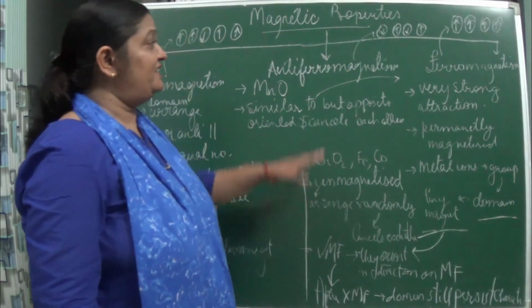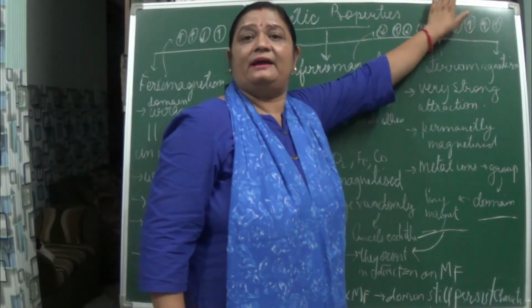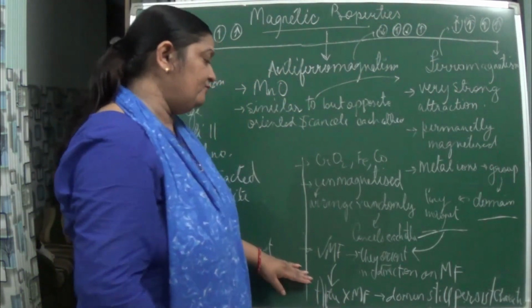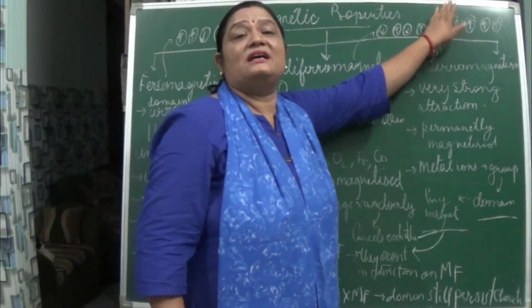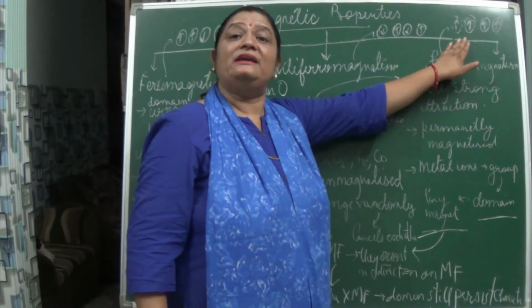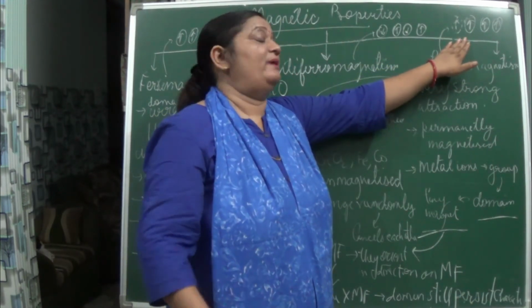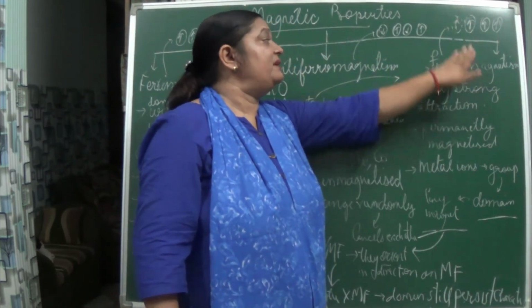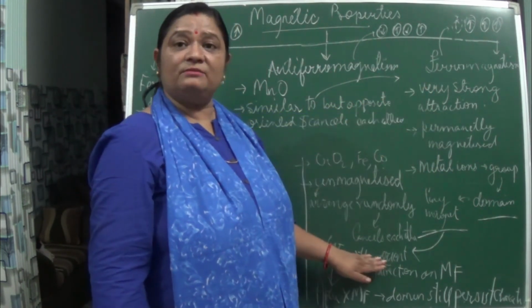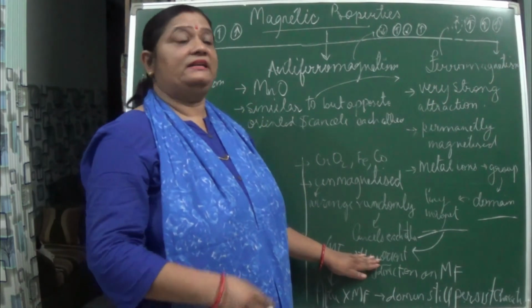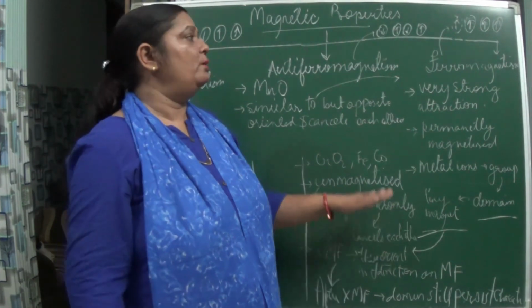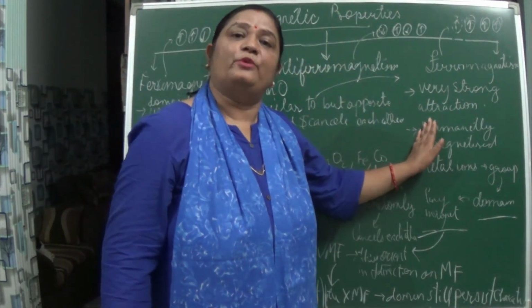As a result, since they are arranged in the specific direction, it has the property of magnetism. And after removing it from the magnetic field also, these domains are still present in one specific direction, thereby giving them the magnetic property. So ferromagnetism is permanent magnetization: when placed in a magnetic field, it gets magnetized and attracted, and even if it is removed from there, it still has the magnetic properties.